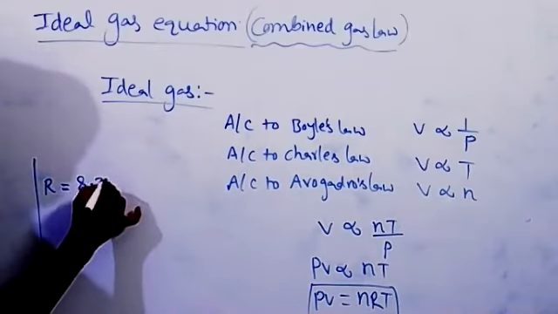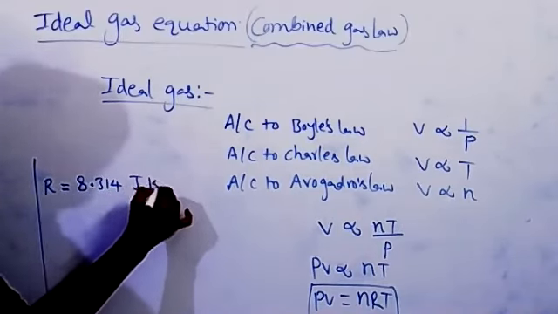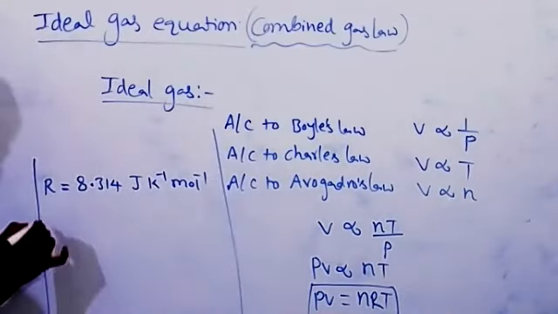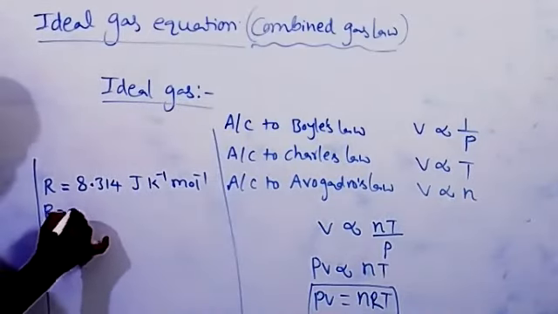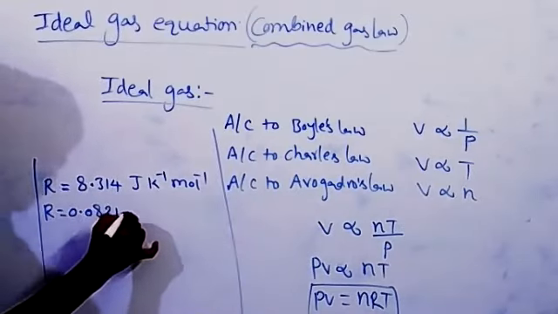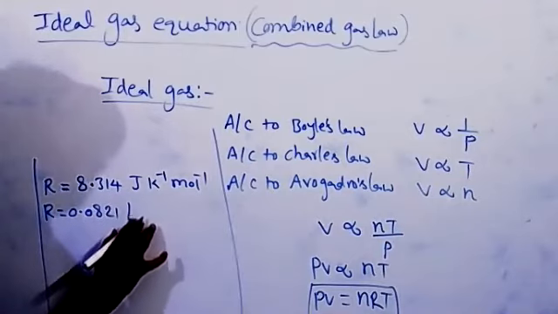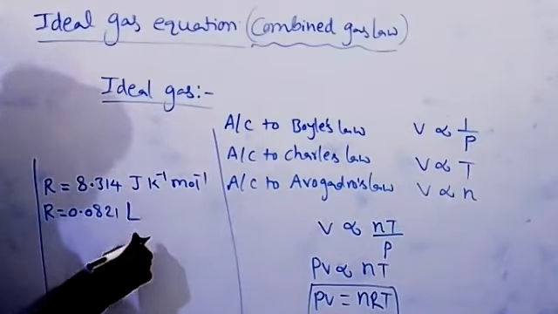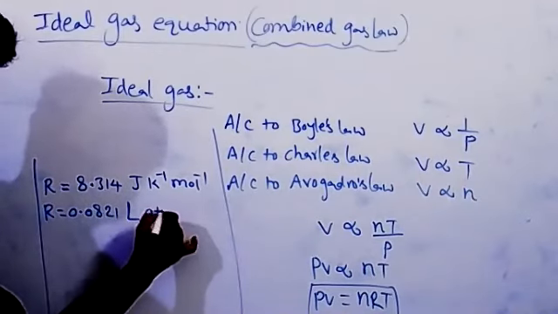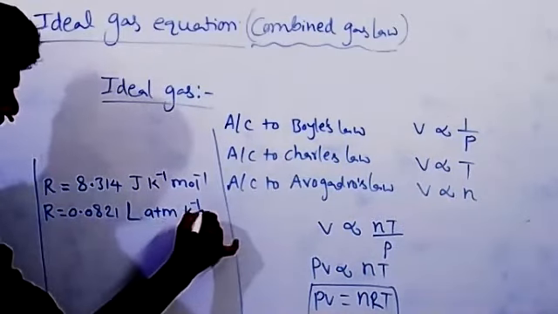One is 8.314 joule Kelvin inverse mole inverse. R is equal to 0.0821 liter atmosphere Kelvin inverse mole inverse.